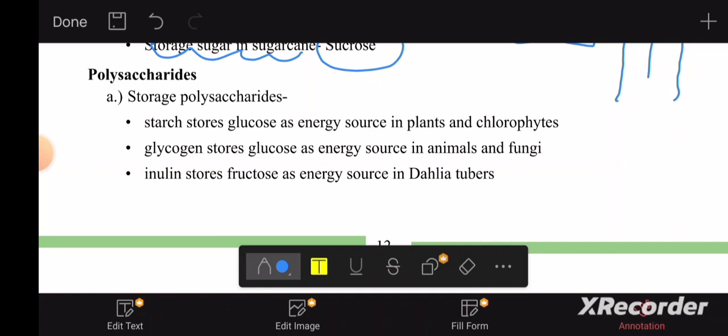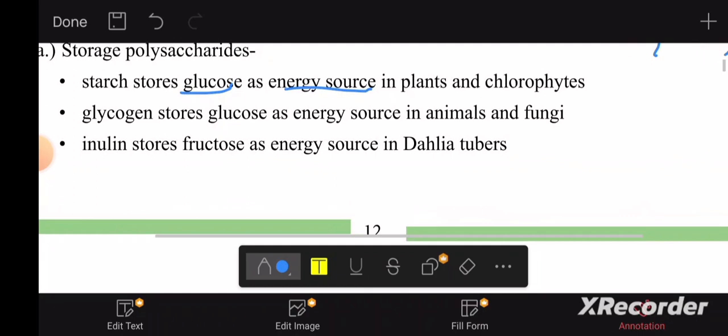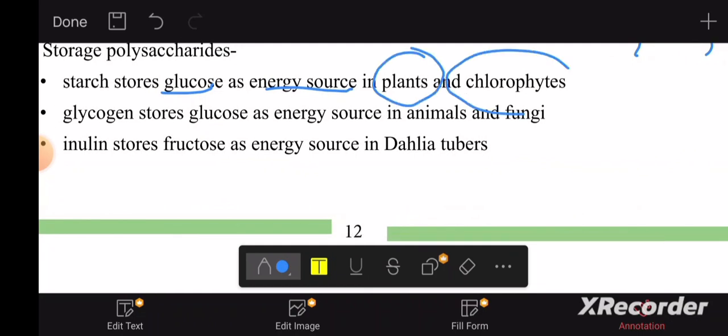Polysaccharides. There are storage polysaccharides as well as structural polysaccharides. Let's talk about storage polysaccharides. Starch stores glucose as an energy source where? In plants as well as in chlorophytes. So when they say plants only, it's a wrong statement because we have chlorophytes. What are chlorophytes? Chlorophytes are green algae.